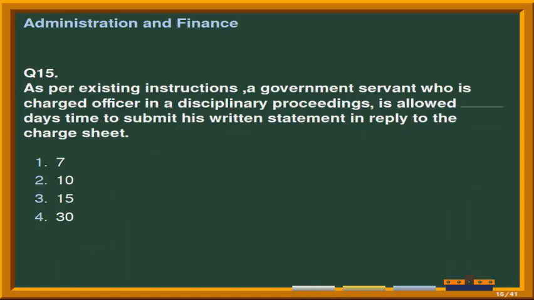Next question. As per existing instructions, a government servant who is charged officer in a disciplinary proceedings is allowed ___ days time to submit his written statement in reply to the charge sheet. And the options are number 1, 7. Second option is 10. Third option is 15. And the last option is 30. Correct answer is option second, that is 10.